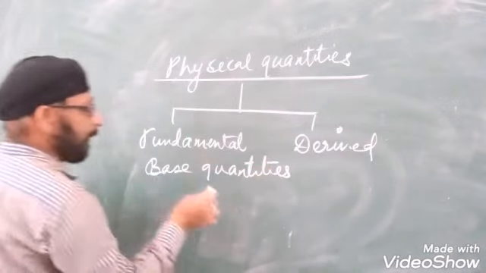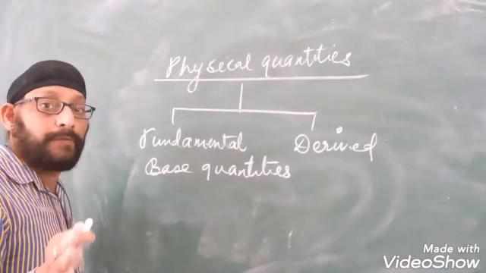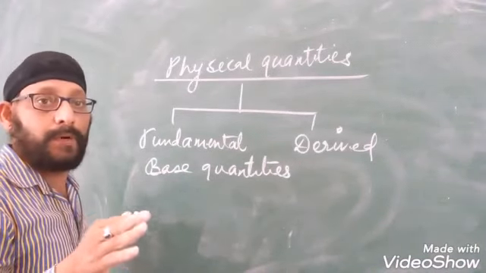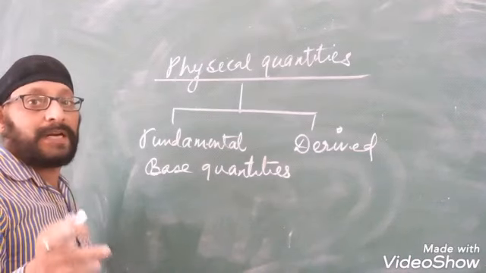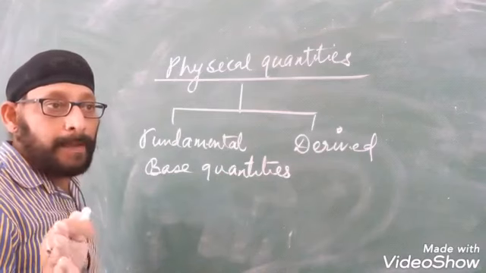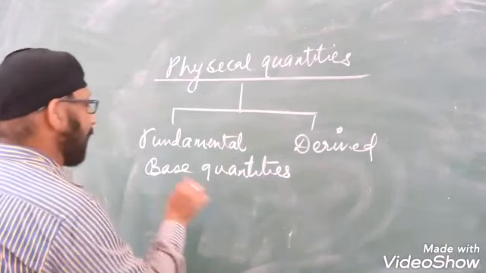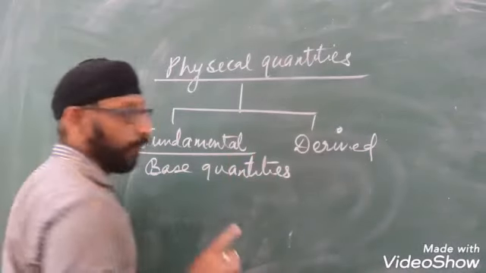Fundamental physical quantities are basically those physical quantities which we can measure without the help of any other physical quantity, meaning the physical quantities that can be measured directly. There are a few important conditions that determine whether a given physical quantity can be kept under the category of fundamental physical quantity or not.